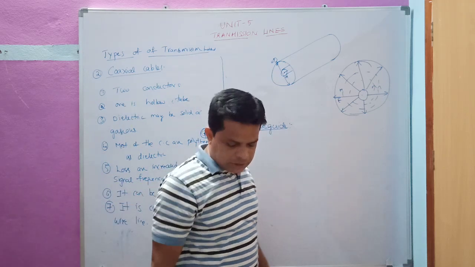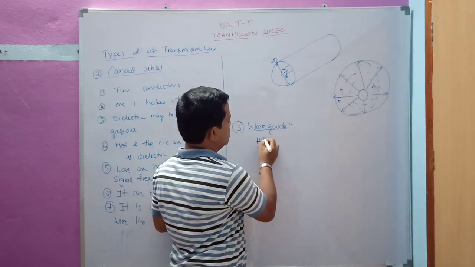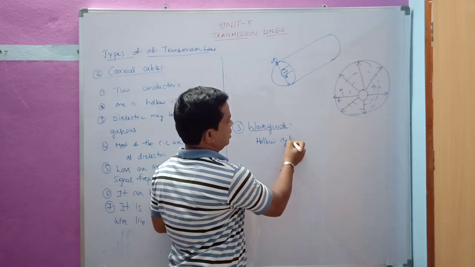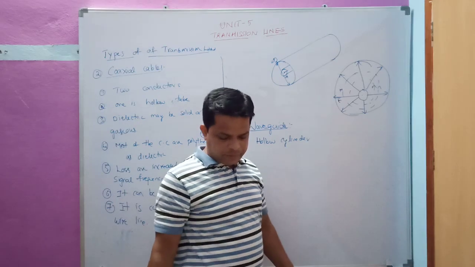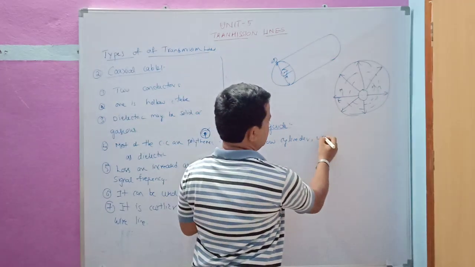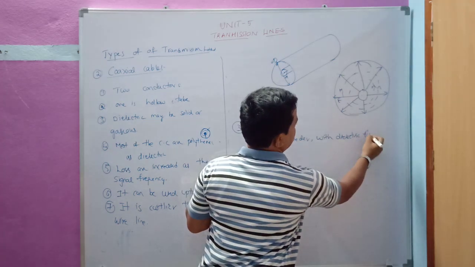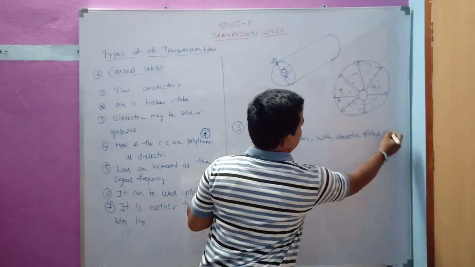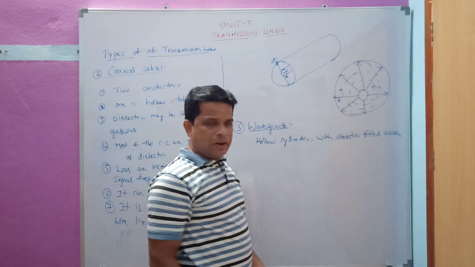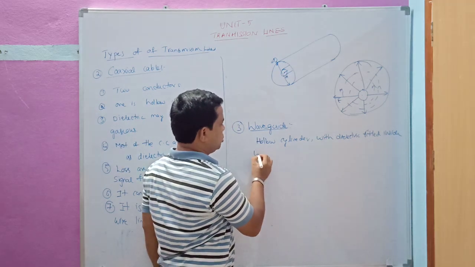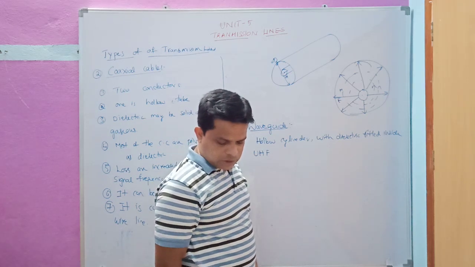Now this is also a transmission line consisting of a hollow cylinder, an empty cylinder type, like an empty box, with dielectric material fitted inside the box. So this type of transmission line we are going to use at UHF, that is ultra high frequency, and UHF waves along the length.